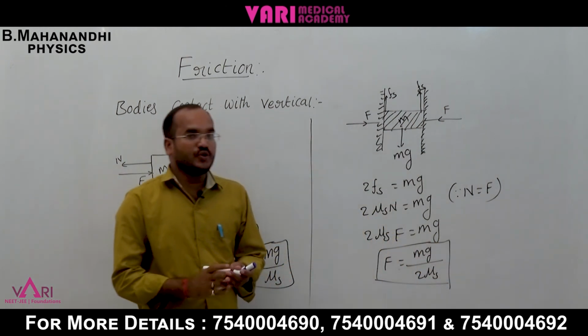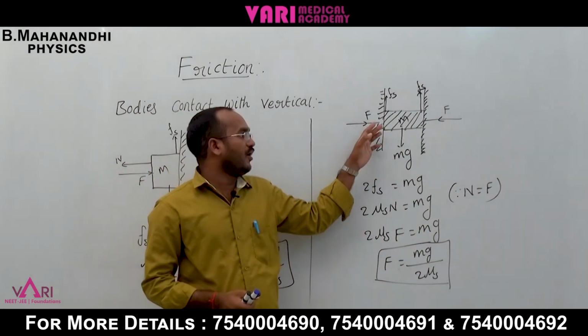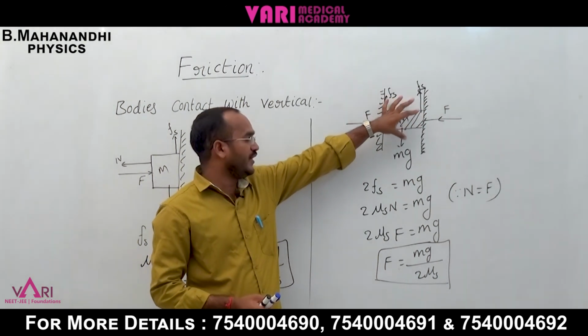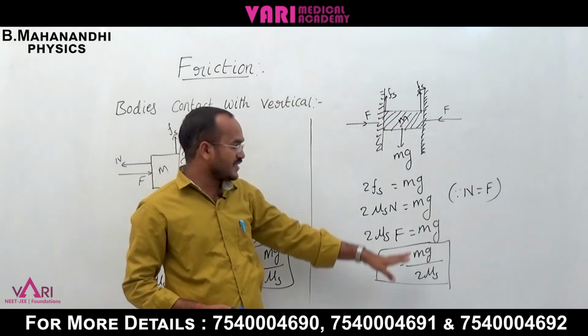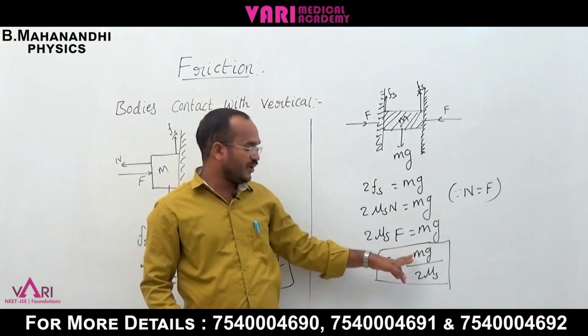If two forces are applied on the body from both sides, the minimum force maintained is F equal to mg by 2 mu s.